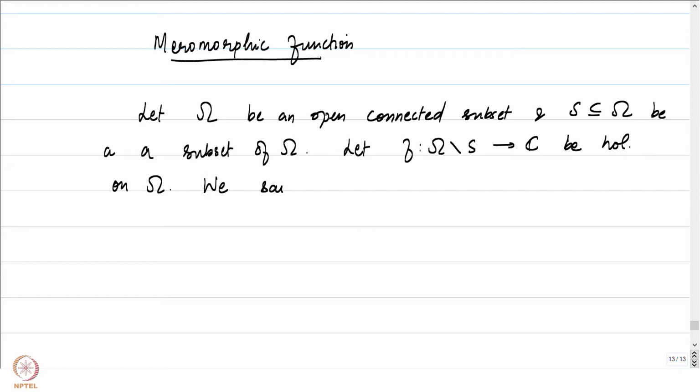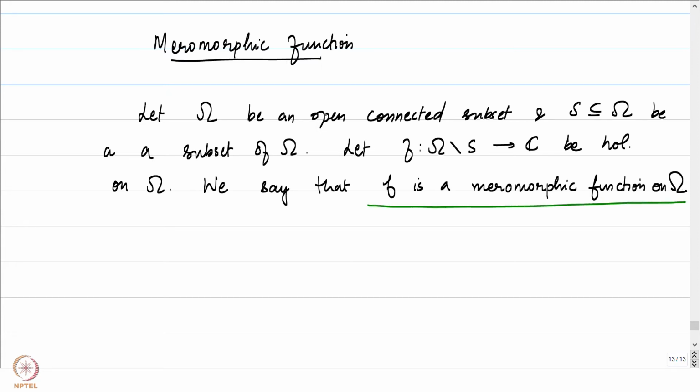Notice the terminology. We say that f is a meromorphic function on omega. Let me just underline what we have just defined, if the following two conditions are satisfied.